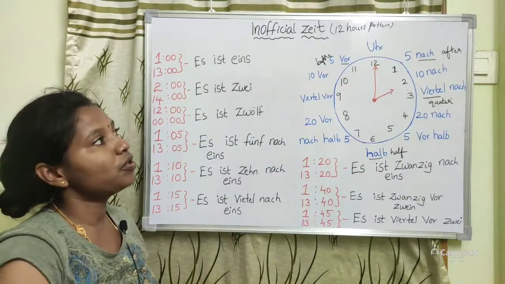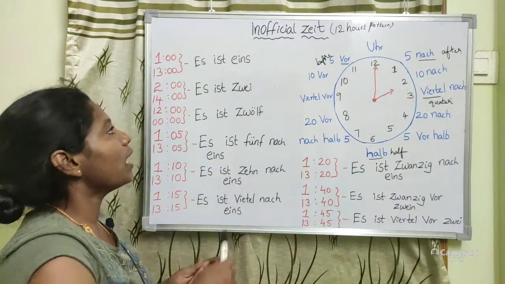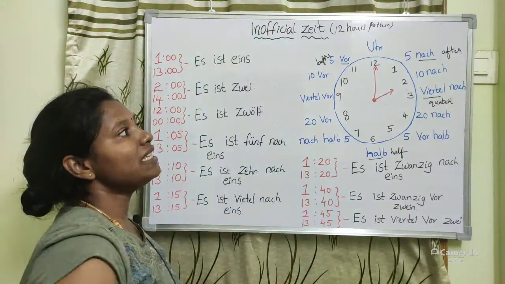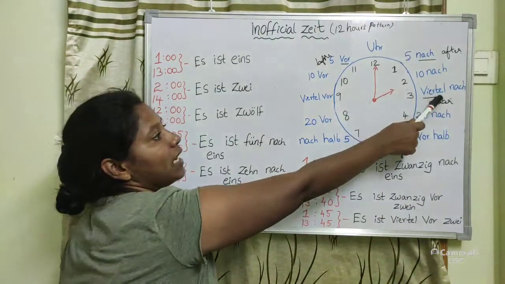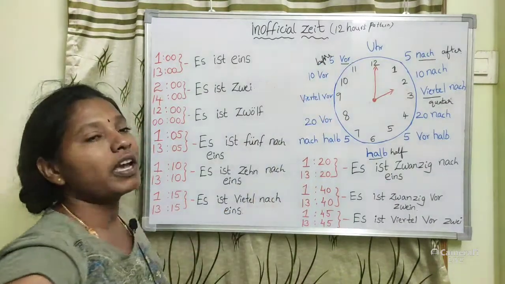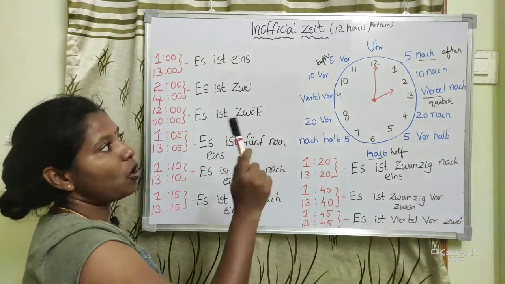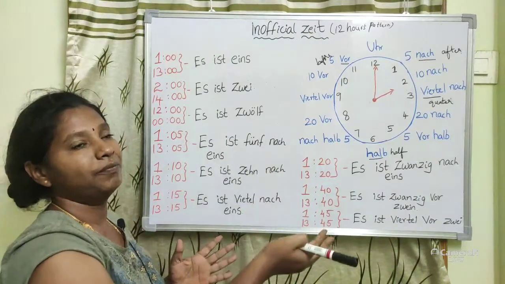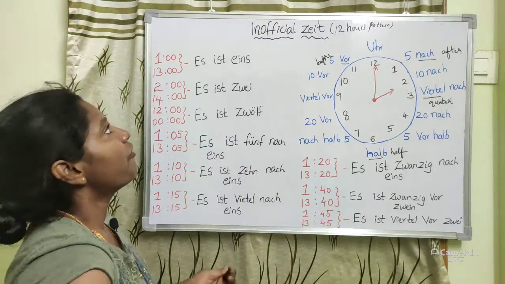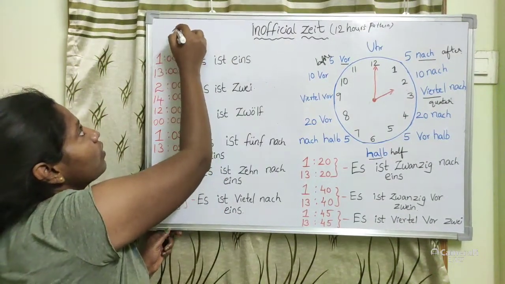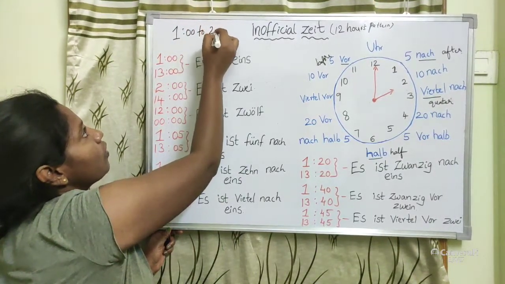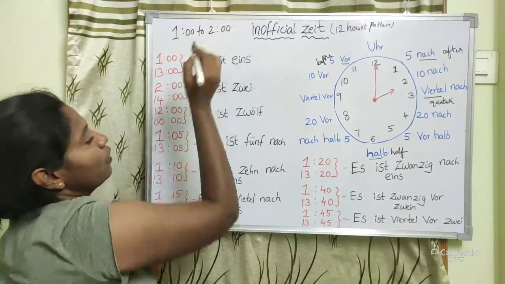These are the 4 words. You should first understand them, so that you can understand the whole thing. Nach means after. Viertel means quarter. Halb means half. Vor means before. Okay, let us see from 1 o'clock to 2 o'clock, in 5 minute steps, how the changes will go.